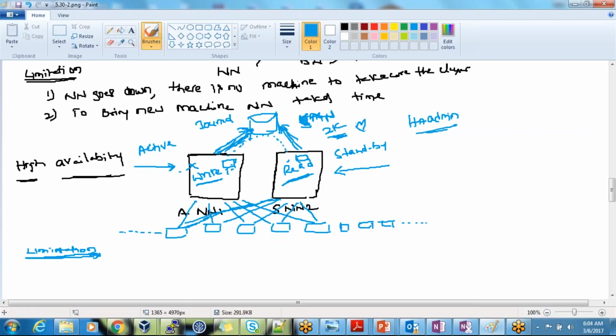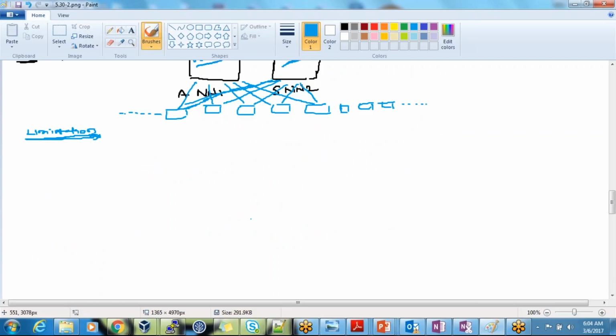Right? So what did Hadoop come up with? There is something called federation. We'll call it HDFS federation. Yeah, Veera.